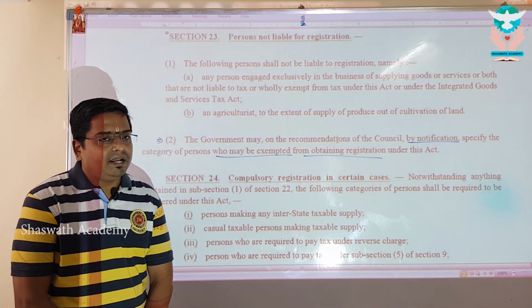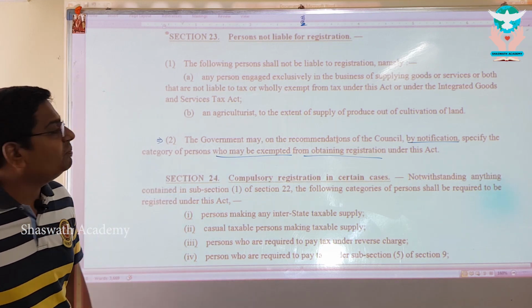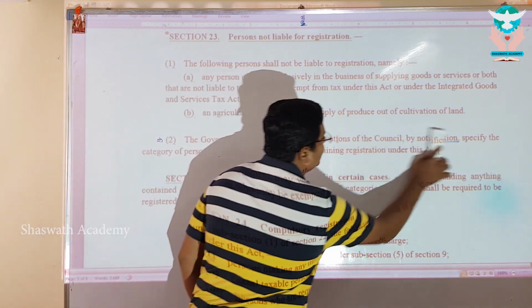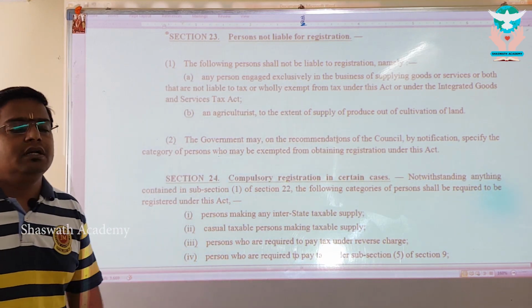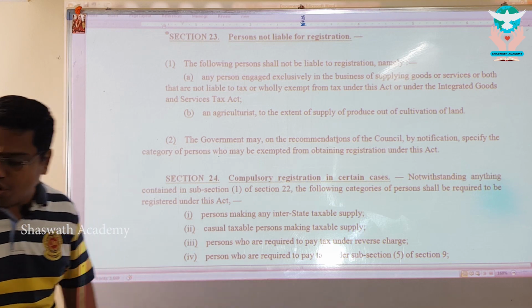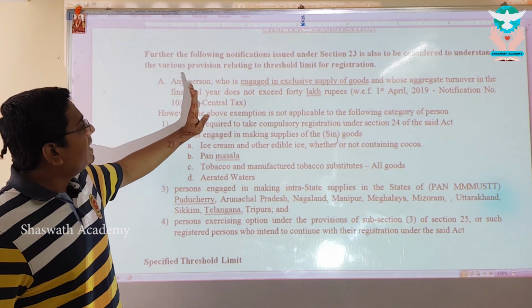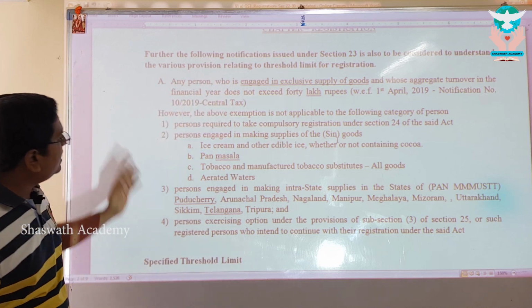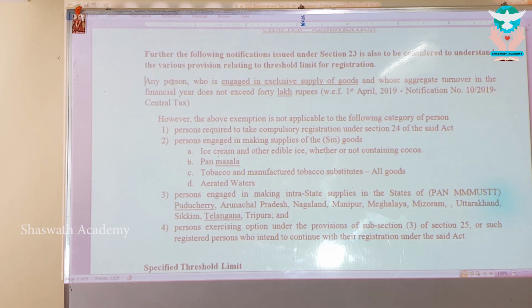which has now been brought in with effect from 1/1/2020. Whatever the proviso they have brought in, the spirit was already in existence by drawing the power from section 23 subsection 2. Let us go ahead to learn what is that provision, my dear. Look at this. A person who is engaged in, actually it's a straightforward provision, there need not be anything. Now let's take it this way.